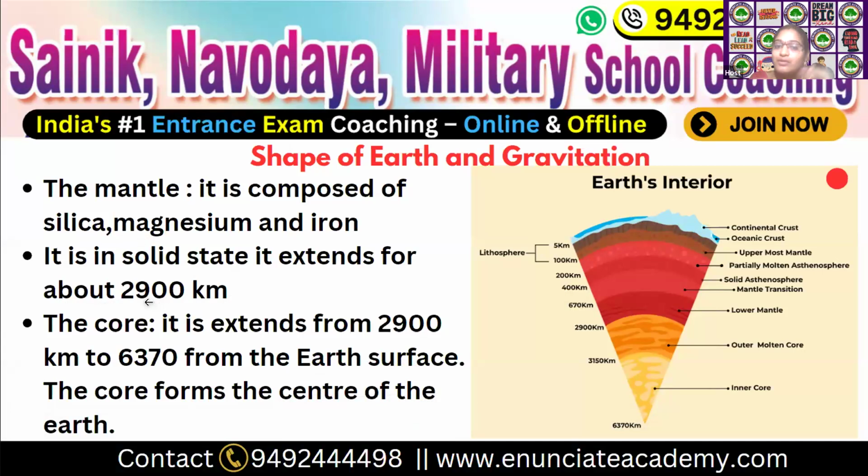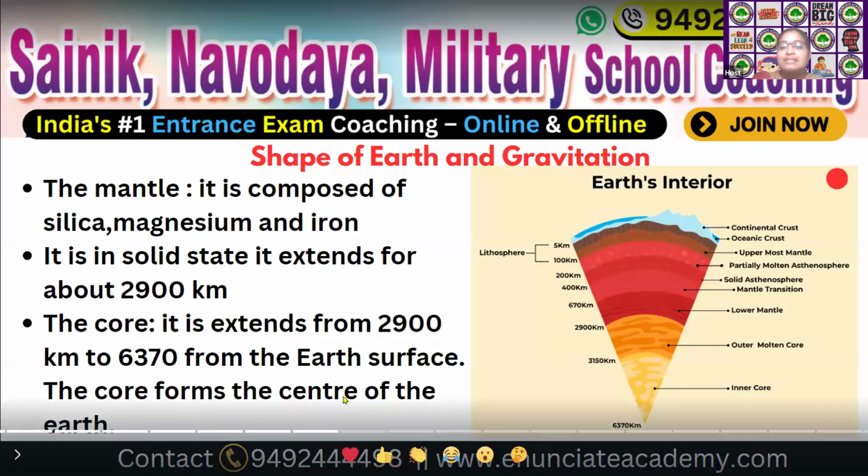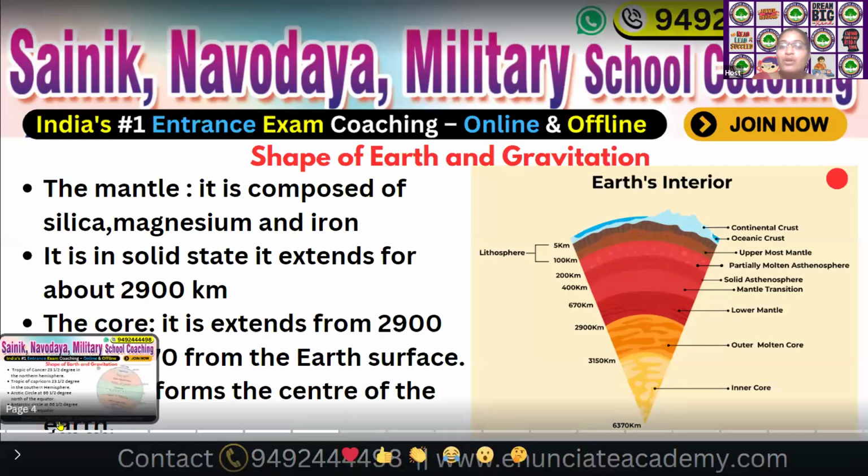And the next layer is core. It extends from 2,900 kilometers to 6,370 kilometers from the earth surface. What is the length of the core? 6,370 kilometers from earth surface. The core forms the center of the earth. Where is the core? It is located at the center of the earth.